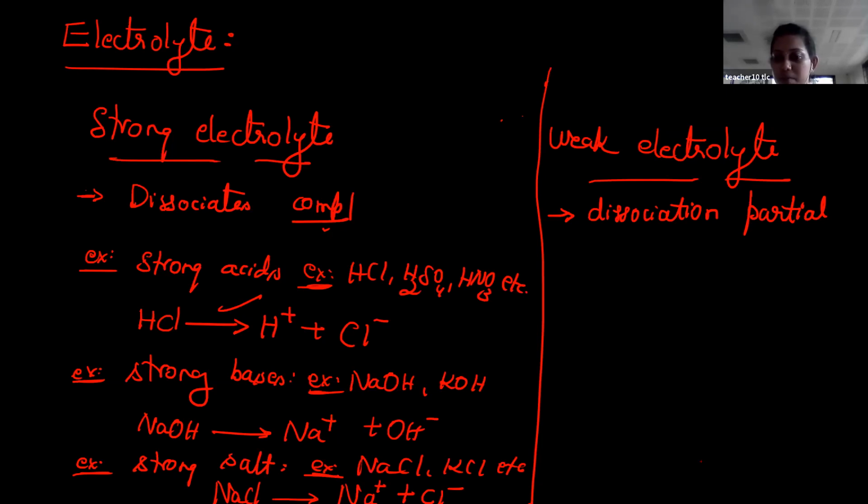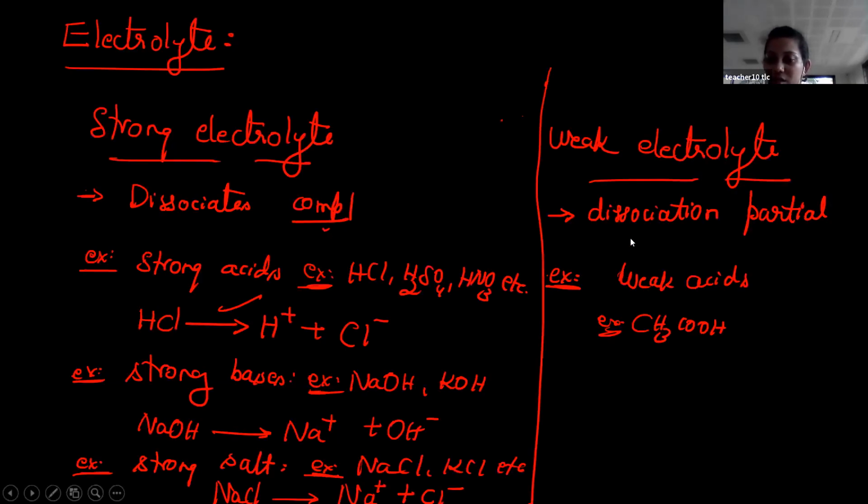So what are the examples for this? We'll give one example. You just take the same in terms of acid. A strong acid is written under the strong electrolyte. Here you write weak acids. Example for weak acid, there are so many. Let me take only acetic acid. So now you write the reaction, students. Even though it is weak, a partial dissociation takes place, but you are able to produce a cation as well as anion.